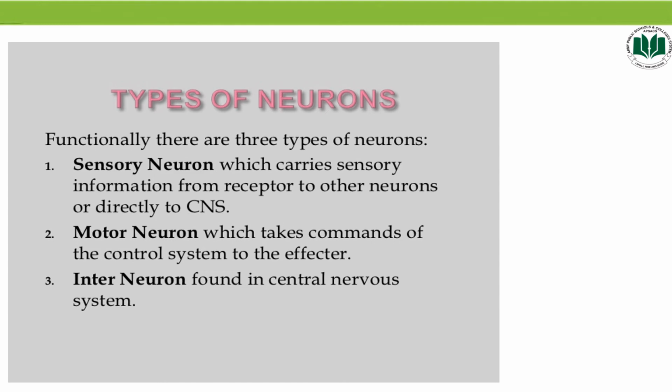Then the interneurons. As the name suggests, interneurons are the ones that are present in between sensory and motor neurons, and they transfer the signals between sensory and motor neurons. Interneurons can also communicate with each other, forming circuits of various complexity.